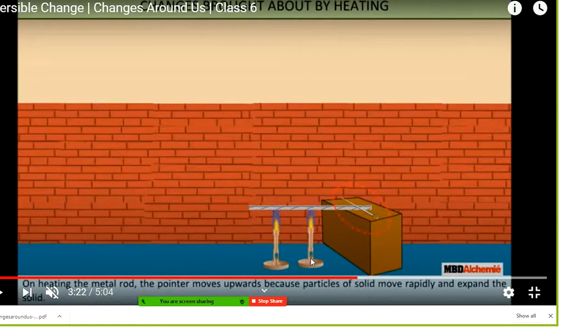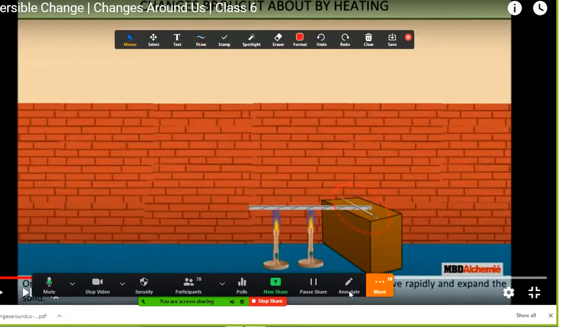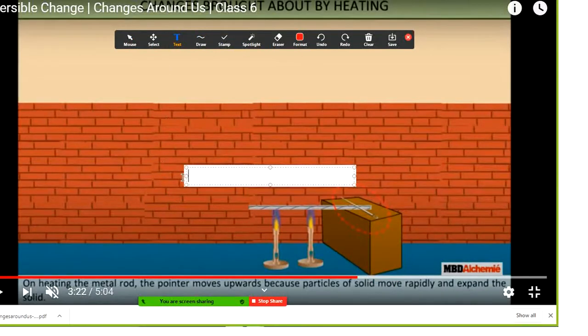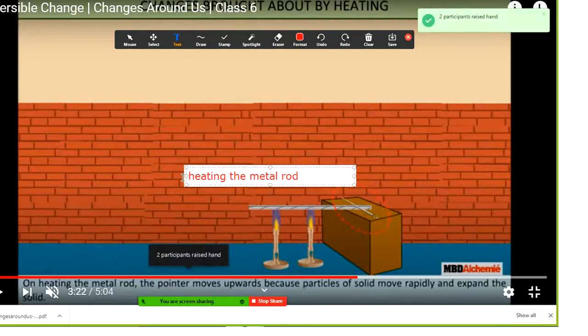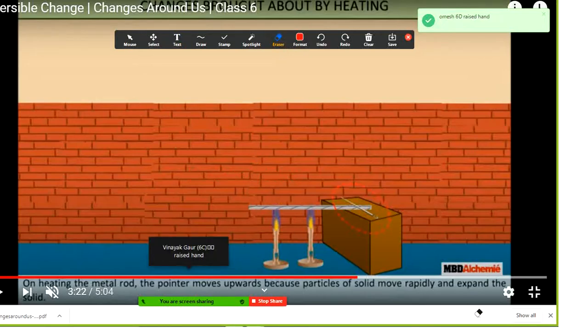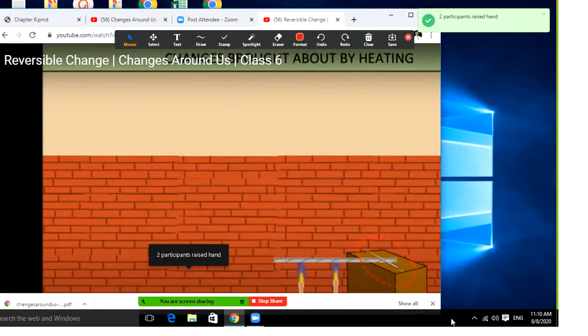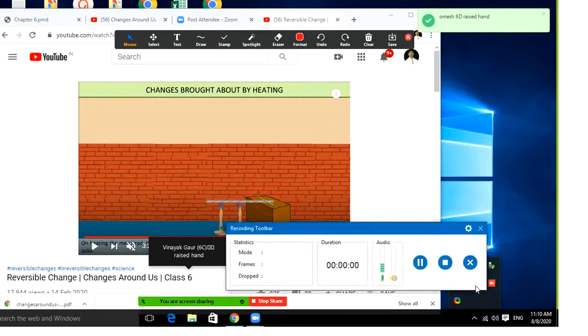Then you are heating the metal rod, and finally it is heated, meaning heat is transferred into it. This is a very simple thing, students. If I talk about how this metal is heated, it means that it is a good conductor.